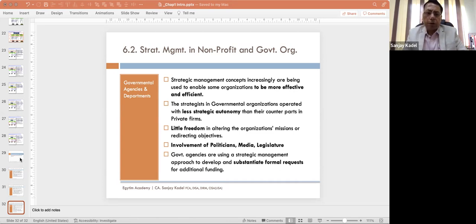Then the competitive environment is there. Now let us see some dynamics of competitive strategy and the framework. See, any competitive strategy is made with the help of a particular framework where there are some factors to be taken into consideration. For example, some factors internal to the company and some factors external to the company.